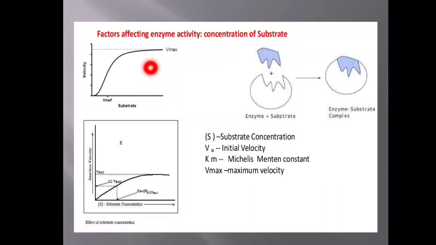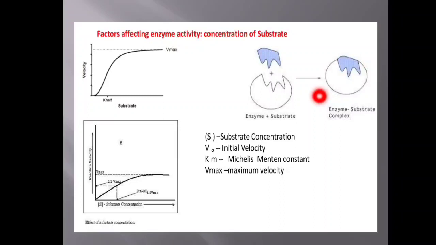You can observe in this first graph that the velocity of the enzyme catalyzed reaction increases in the beginning and finally becomes constant. That means as the substrate concentration increases, the velocity of the enzyme catalyzed reaction increases proportionally. After some time, it remains constant or reaches the maximum value. This is because the enzyme gets saturated, and the maximum velocity is observed. You can see this here.